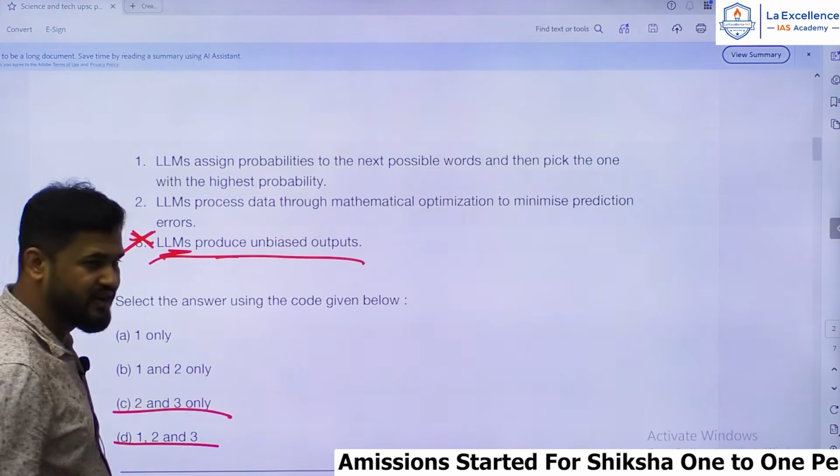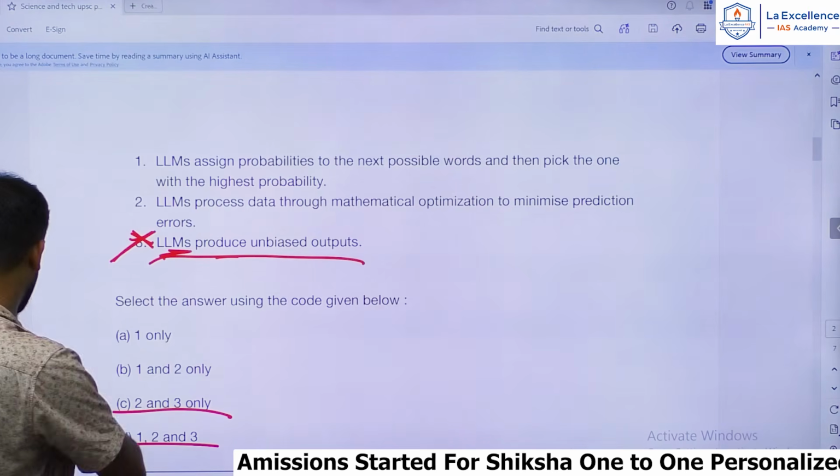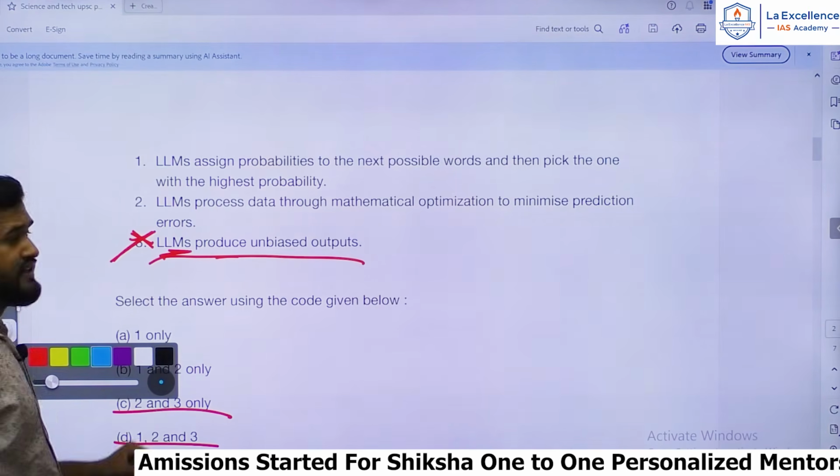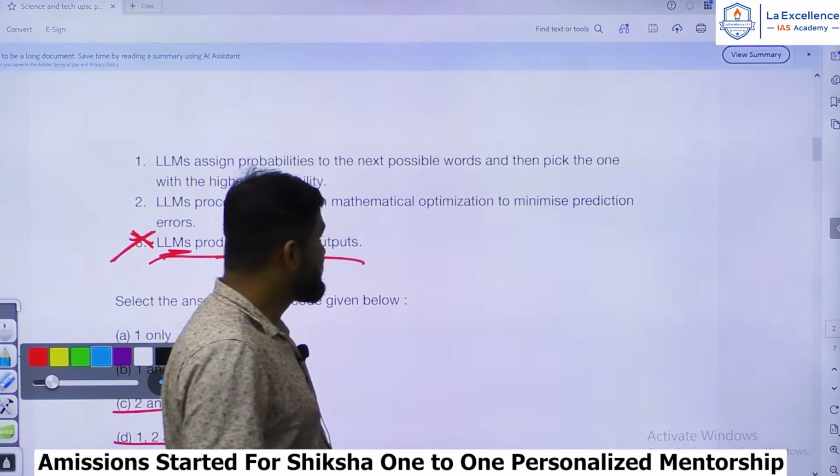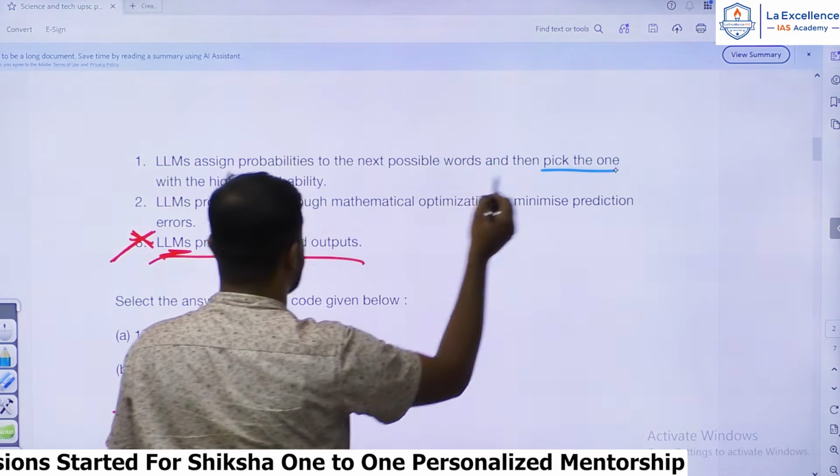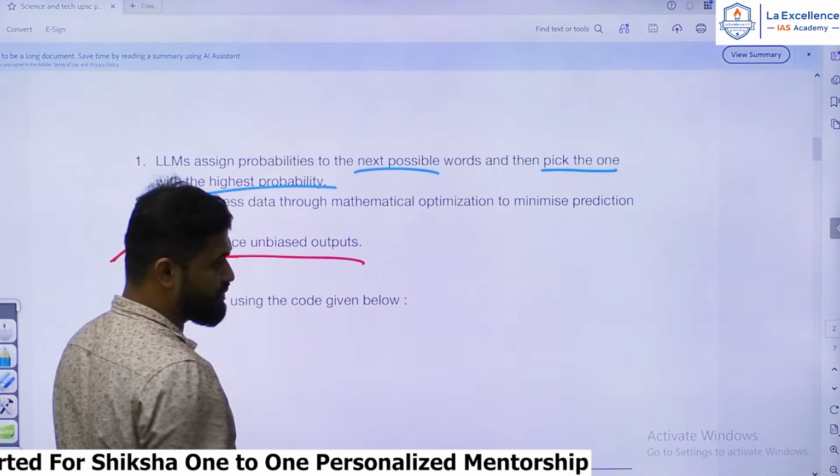So with little technical knowledge you can also solve these 2. You can also arrive at the answer. So LLMs assign probabilities to the next possible words and then pick the one with the highest probability.